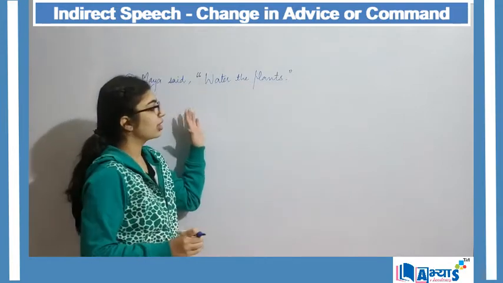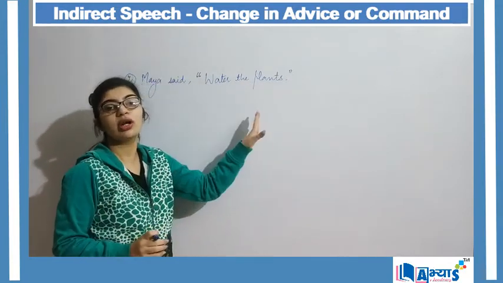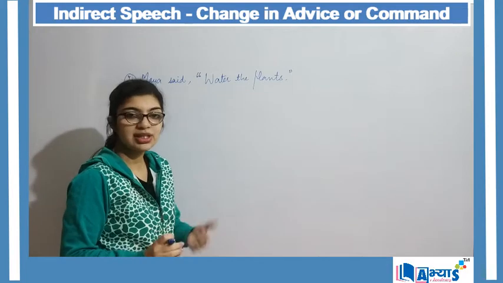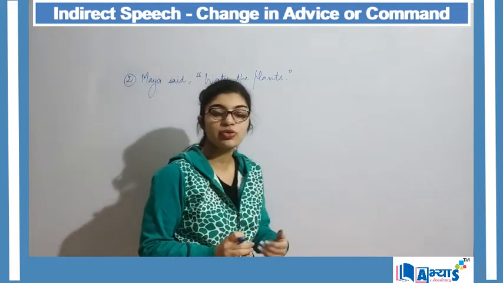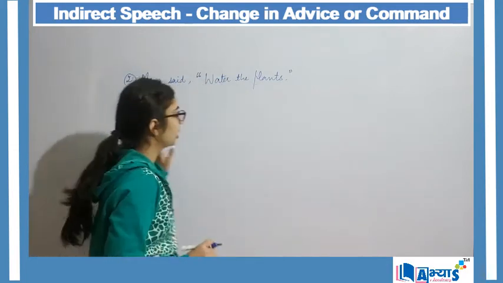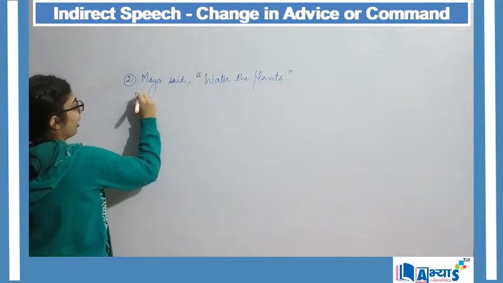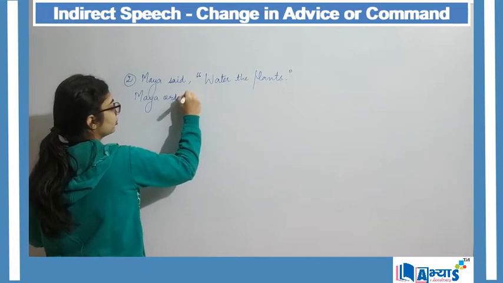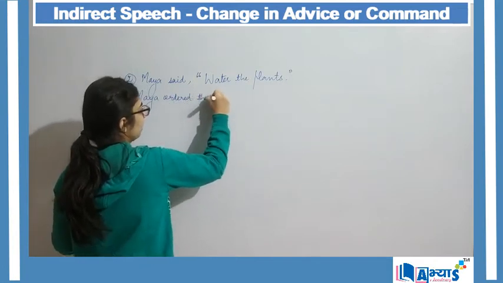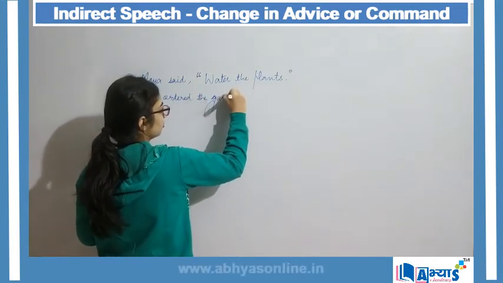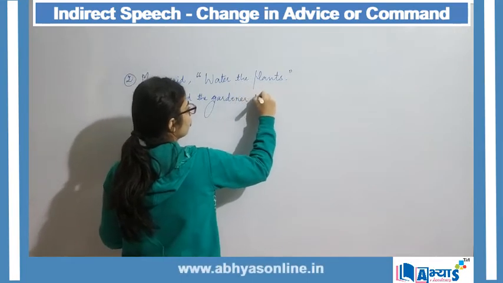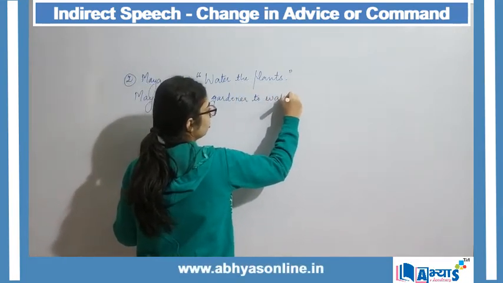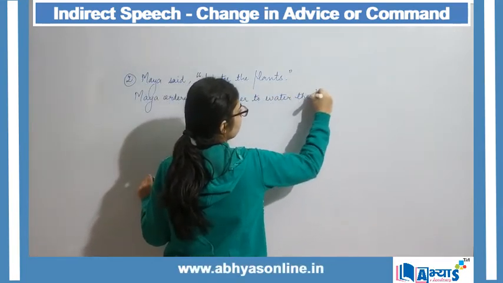Why? Because in general, who waters the plants? It is the duty of the gardener to take care of the plants. So here I will say, Maya ordered the gardener to water the plants.